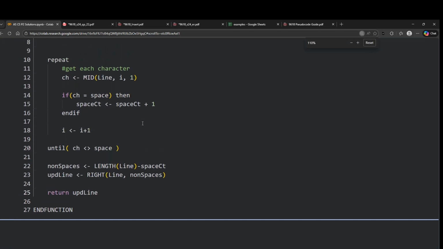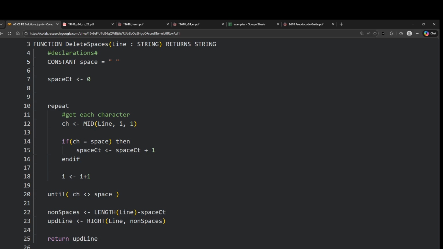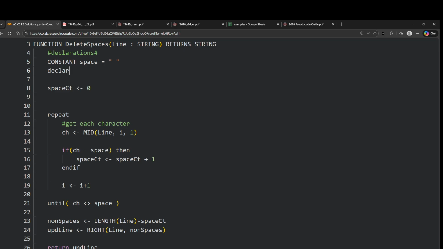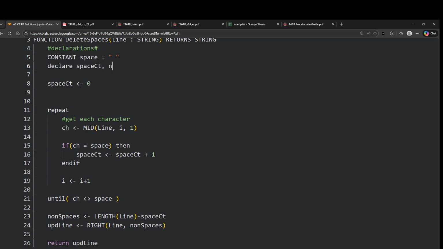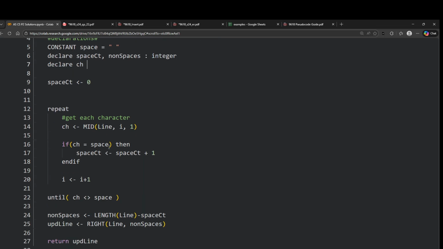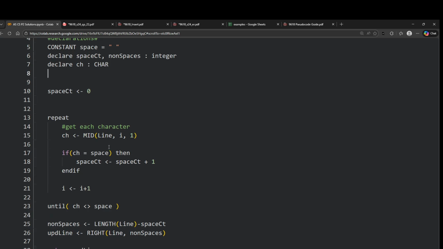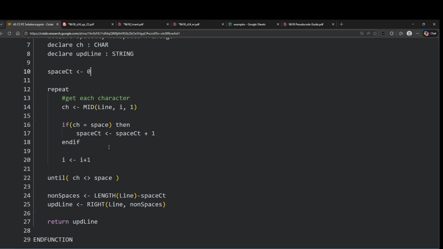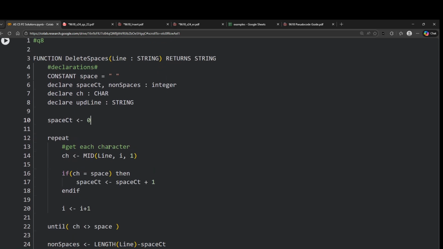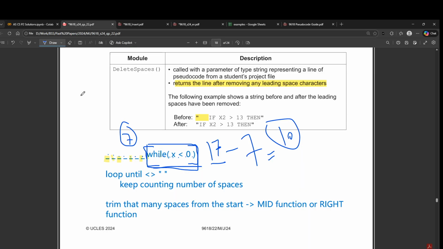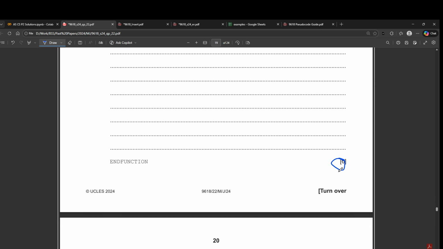Now we have to declare all the variables that we have used here in order to get full credit. So declare space count as an integer, then non-spaces as an integer. Then declare character as a character, and then declare updated line, which is a string. We have to make sure that we declare all the variables that we have used, and now this is perfectly done. Okay, so part A is done. I'm hoping this is 6 marks.